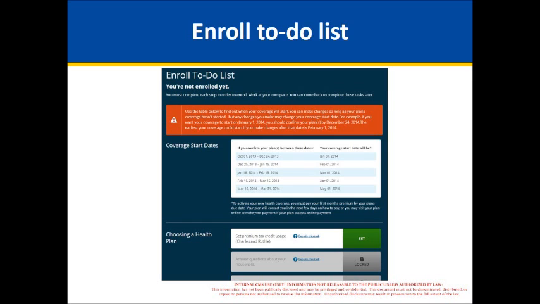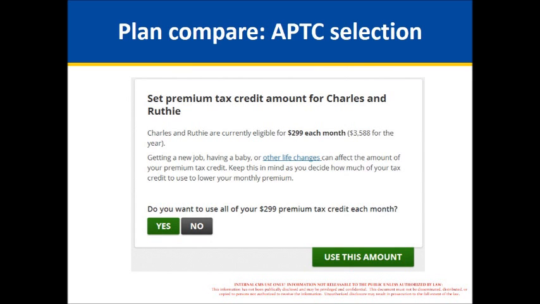So if you go to the next slide. So this shows you a screen of what it looks like when someone is eligible for a tax credit, and in our scenario we've got Charles and Ruthie, and they're currently eligible for a $299 tax credit each month to be applied towards their premium, and that gets paid directly to the plan to reduce the cost of their premiums.